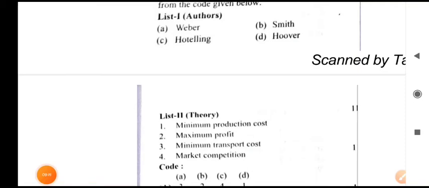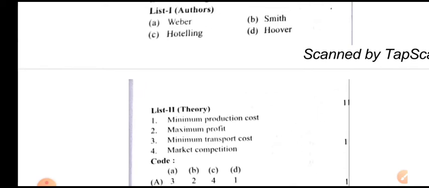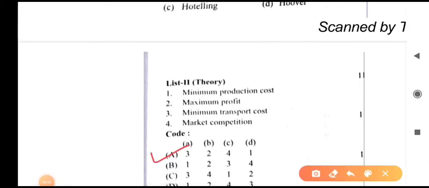Question number 109. Match the following: Weber, Smith. Weber gave the least transport cost theory, Smith gave maximum profit, Hotelling gave market competition, and Hoover gave minimum production. So this option is correct. Next question.